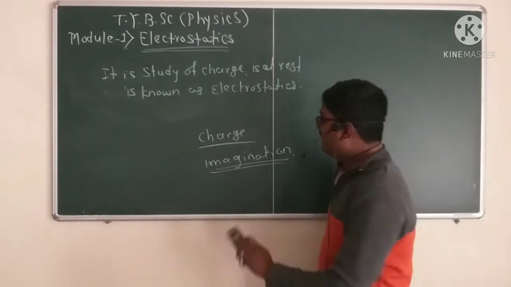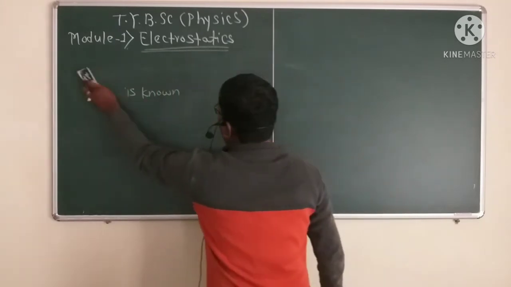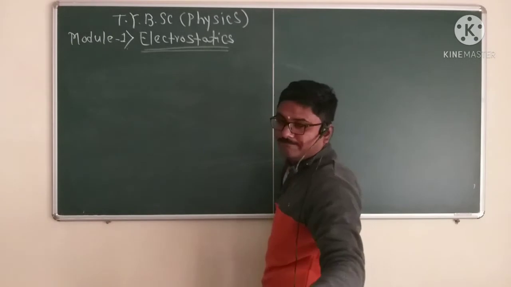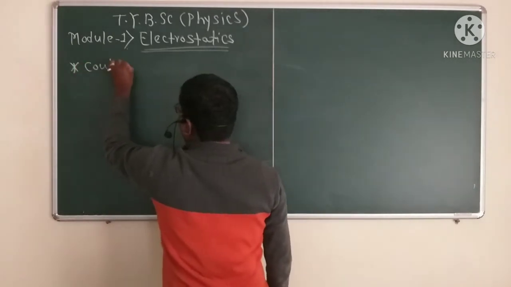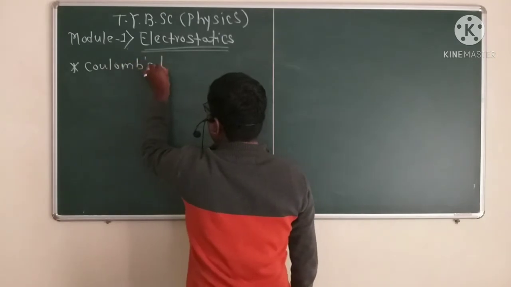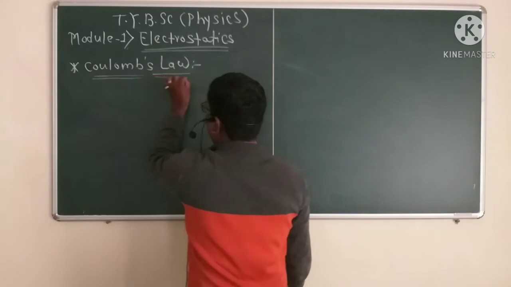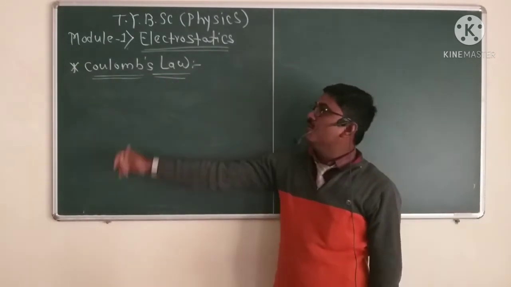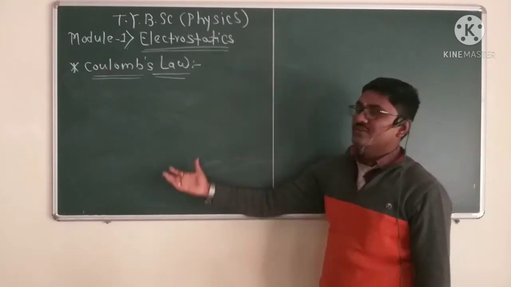Let's start with the first point, the first law, Coulomb's law. In module number 1, first is Coulomb's law. We have studied Coulomb's law in some previous classes, in 12th or first year BSc.